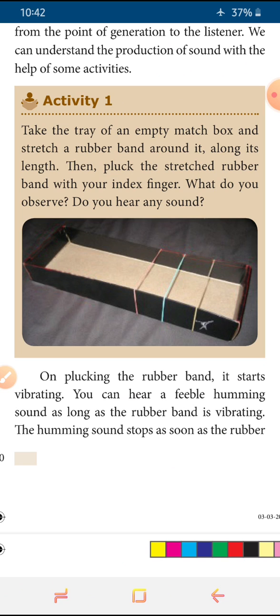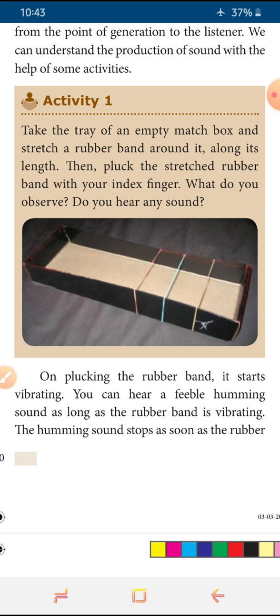You can feel some different vibrations like a guitar. Okay, so now when we are touching with the index finger or moving that rubber band with our index finger, we can hear some different kinds of vibrations, some sound. After this, we are plucking the rubber band and it starts vibrating. You can feel the small humming sound as long as the rubber band is vibrating.